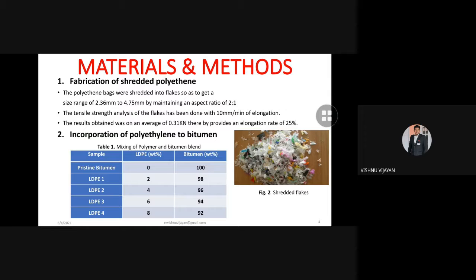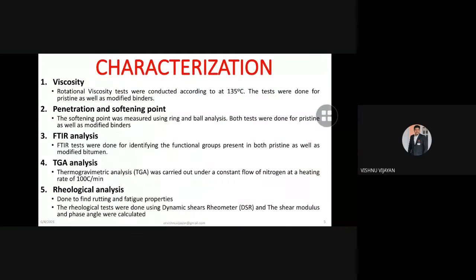Okay, LDP4 consists of LDP with the weight percentage 8 and the bitumen is 92. And about the characterization of the material, as we know that the bitumen is a viscous material. It's difficult to move in a frequent manner. As in the implementation of the LDP, the viscosity level is high.